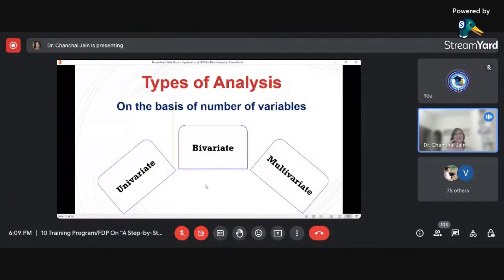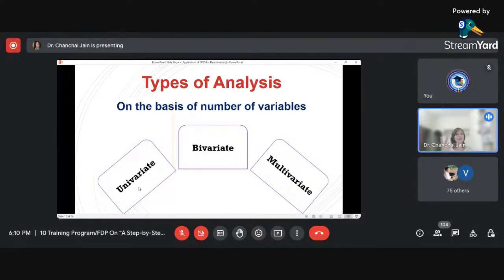Talking about which kind of analysis we can perform on the data we have: here you can see, on the basis of the number of variables, whatever number of variables we have, we can perform all types of analysis. Either we have univariate data, or bivariate data, or multivariate data. Univariate means we have a single variable in the particular file, and even for that we can perform analysis using SPSS.